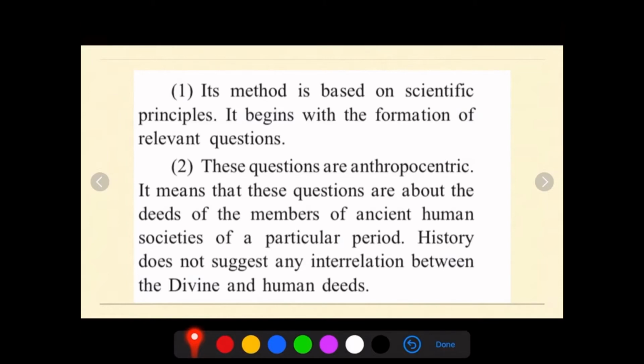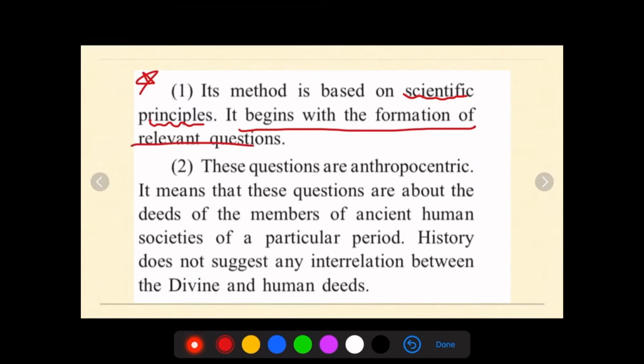The main thing is we are not imagining. We are studying and researching with the help of scientific principle, with no imagination and no mere assumptions. With the help of science and scientific principle, we are judging, studying and researching modern historiography. So this is the first main principle of modern historiography, and it begins with the formation of relevant questions.